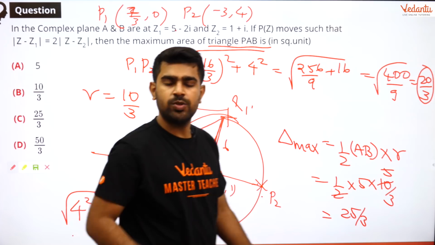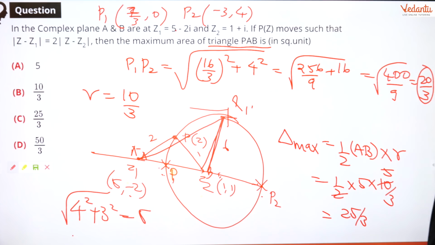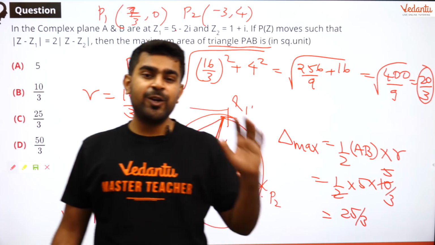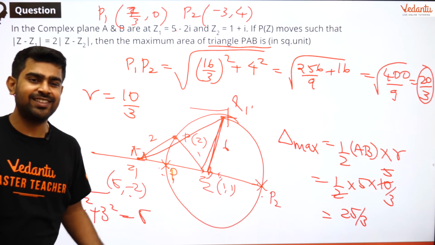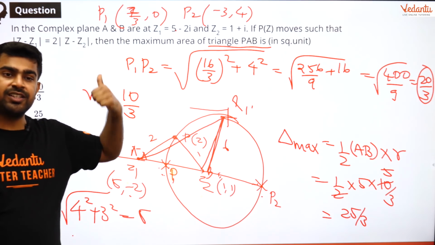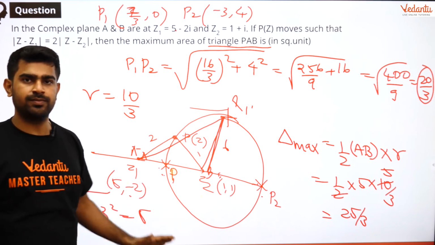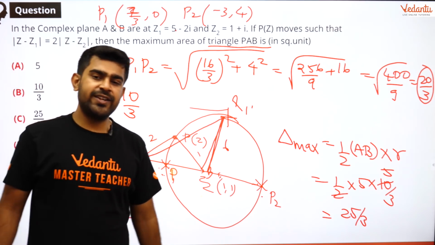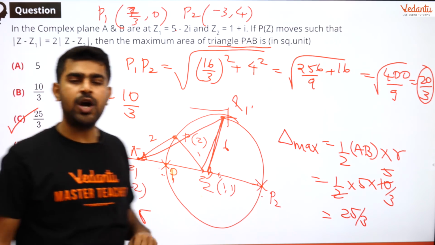And do I have an option which says 25 by 3? Yes, we do have an option, which is option C. Is that clear to everyone? Guys, is everyone clear with this concept? There are two ways to solve this. This is easier when you get used to this method. If this is too complicated, you can stick to the first method wherein you substitute x plus iy for z. You will still end up with the same circle equation and then you can solve it. Okay guys, perfect. I hope all of you got it. With that, let us move on to the next question, and the answer for this is option C.